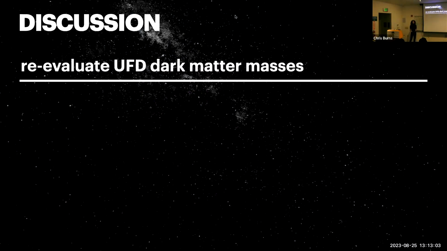And what this means for our project is that every single ultrafaint that had a star that showed evidence of binarity will need to have its dark matter mass completely reevaluated, because as we saw, the presence of a binary star can significantly inflate the velocity dispersion obtained for that galaxy and then make our dark matter mass inaccurate. So we'll have to reevaluate those dark matter masses that were previously obtained.